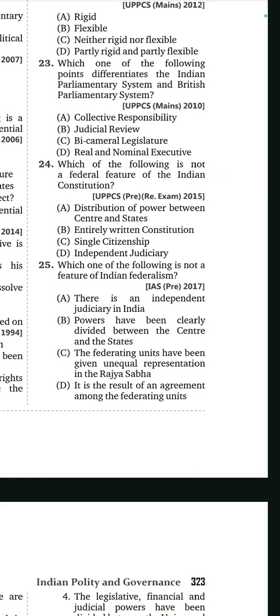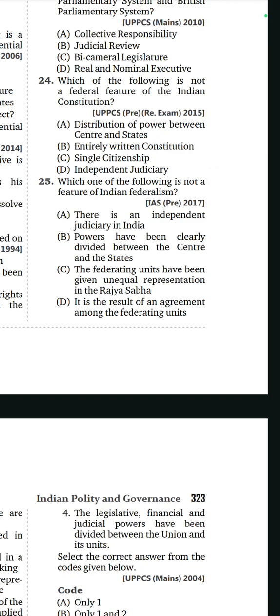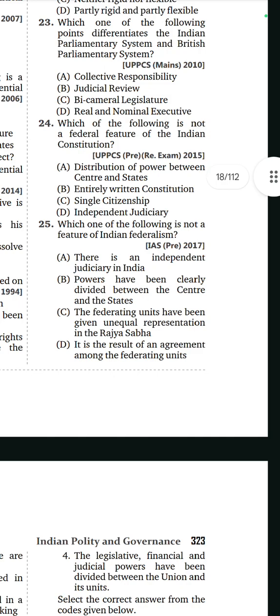25th question. Which of the following is not a feature of Indian federalism? Option D, it is a result of an agreement among the federating units. A, B, C are features of Indian federalism. There is an independent judiciary in India, right? It is a feature of Indian federalism. Powers have been clearly divided between center and state. Yes. The federating units have been given unequal representation in the Rajya Sabha. This is also true, a feature of Indian federalism.